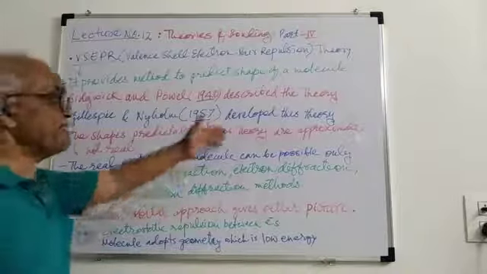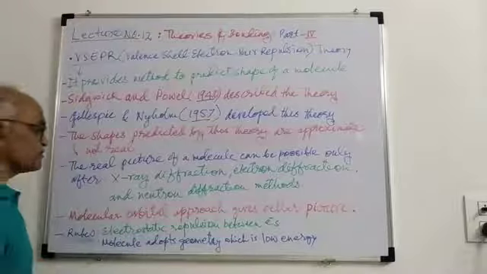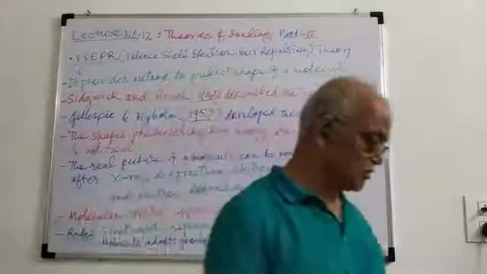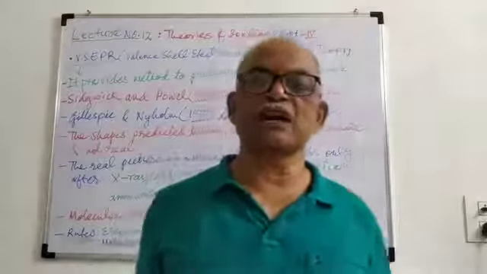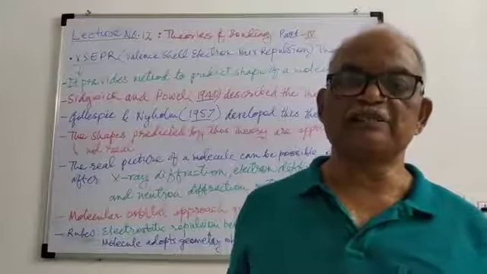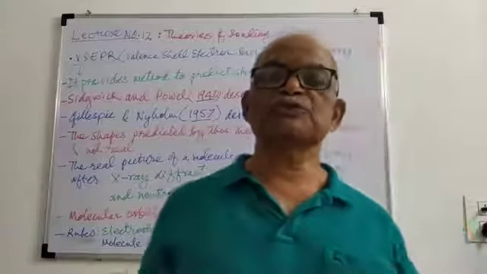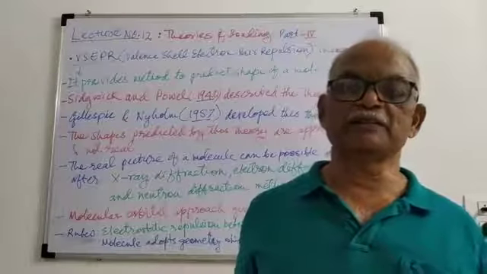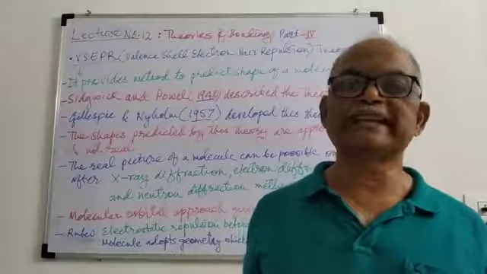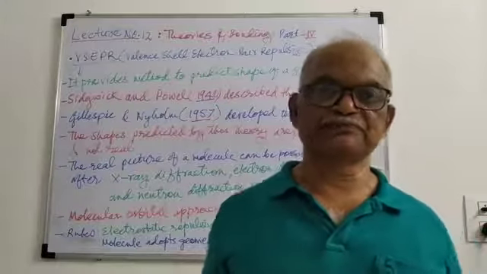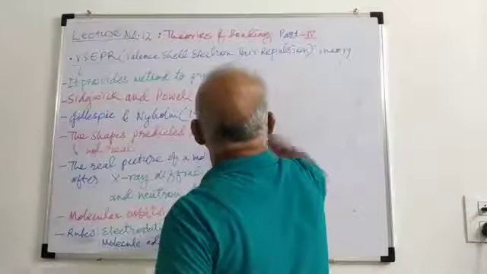This theory has very few rules, one of which is electrostatic repulsion between electrons. We know that all electrons are negatively charged, and when such electrons come closer, they show strong repulsion, and as a result the electrons are pushed away in order to attain a stable state. We will discuss these concepts in detail.